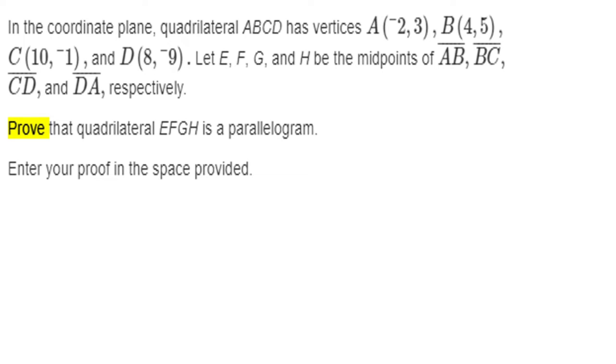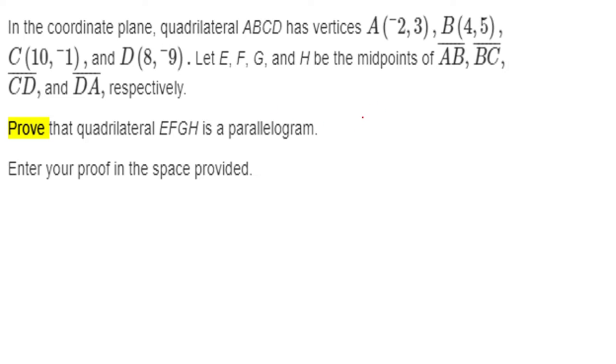Next up, in the coordinate plane, quadrilateral ABCD has vertices A (-2, 3), B (4, 5), C (10, -1), and D (8, -9). It says let E, F, G, H be the midpoints of AB, BC, CD, and DA respectively. Prove that the quadrilateral EFGH is a parallelogram. Enter your proof. So what we have to do in order to do this is find the midpoints of each of these.